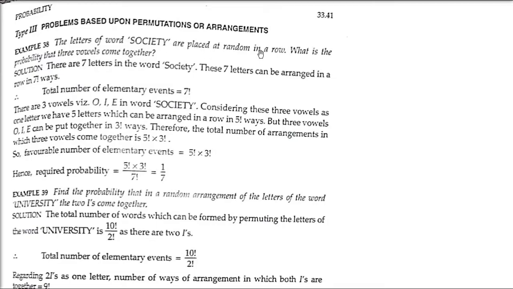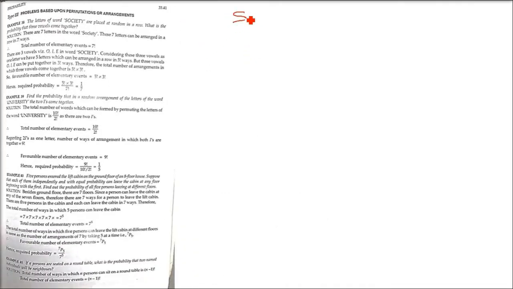So the letters of the word society are placed at random in a row. What is the probability that the 3 vowels come together? Okay, let us see here. Society, let us write society first. SOCIETY. Now this society is the word which has meaning, but the letters can be in any form. It's random. And what are the vowels? A, E, I, O, U are vowels, and the others of the 26 alphabet are consonants.